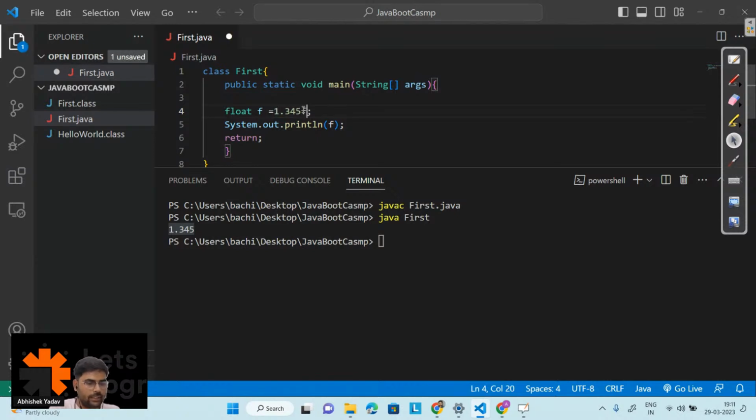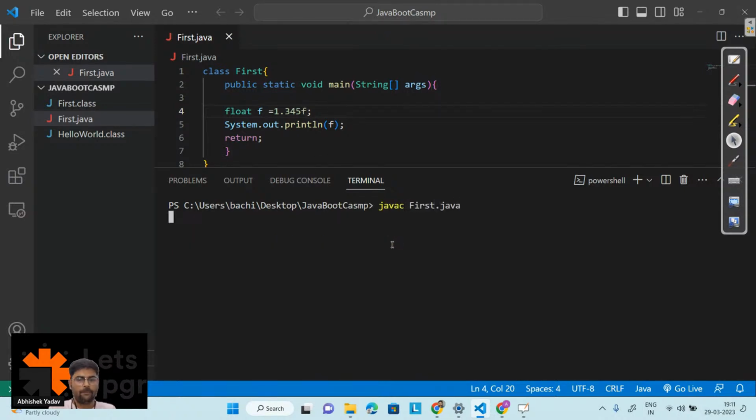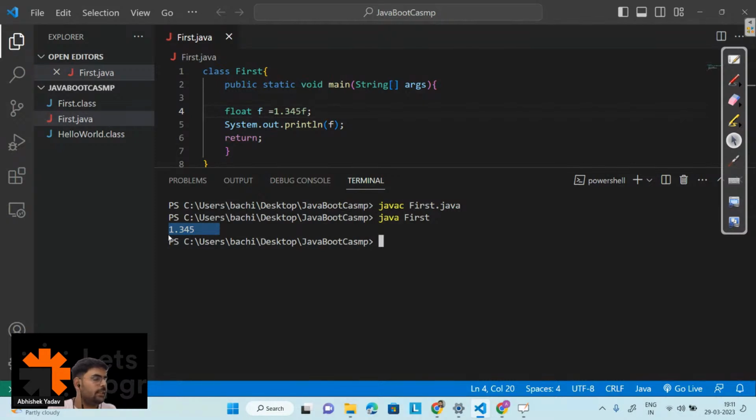Now everyone is clear why I have to use F or why I have to typecast. Anyone has any doubt on this point, please write in the chat. Okay. So again, I am not getting any error and I am getting 1.345 on the output screen. Now everyone is clear why I am using F? Yes or no?